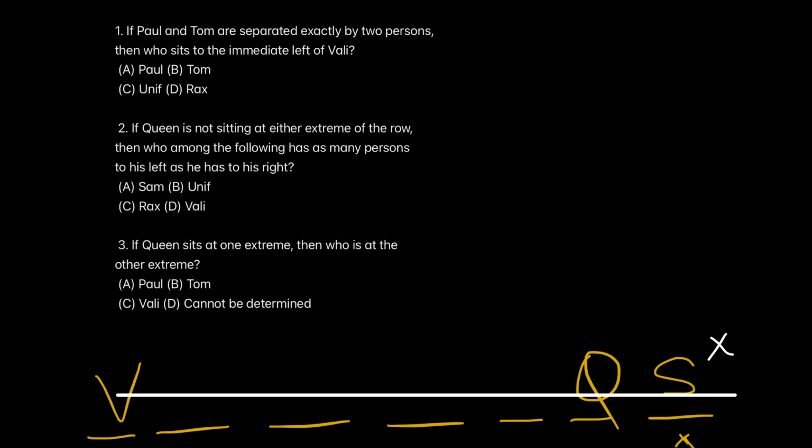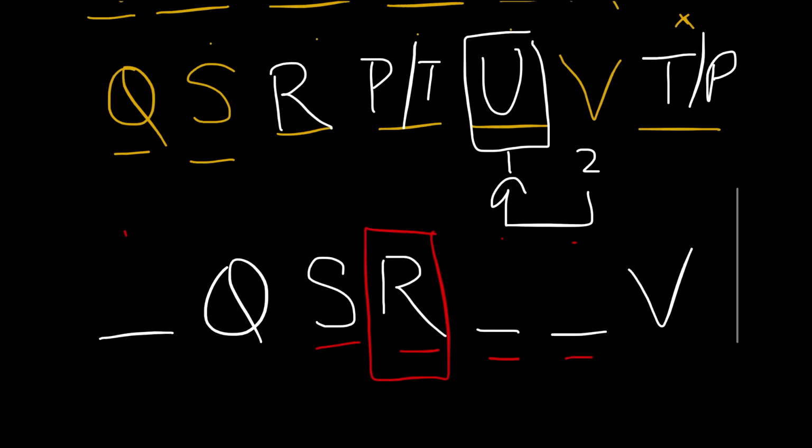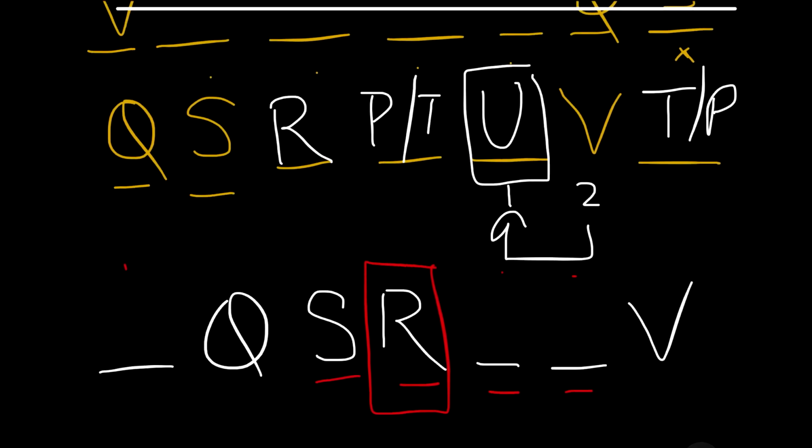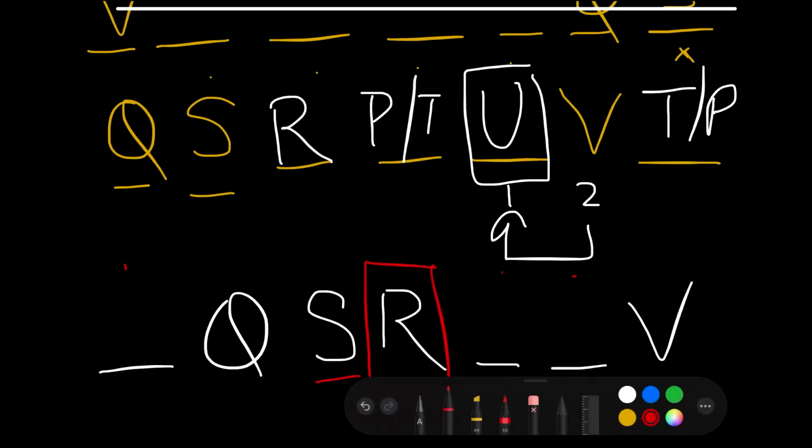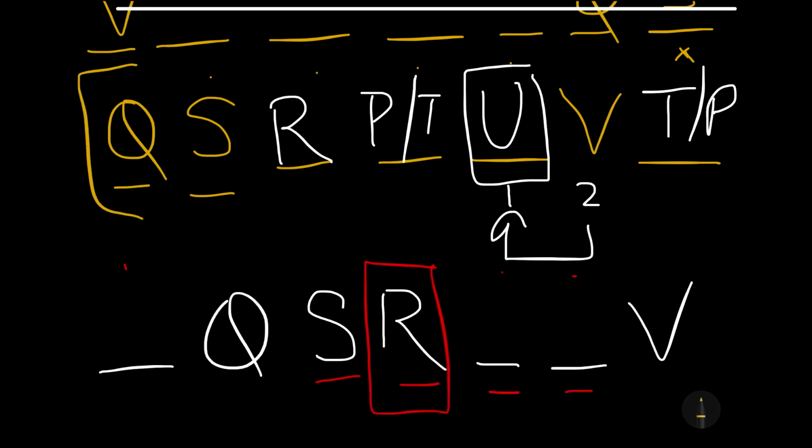Now comes the third and the most interesting question. If queen sits at one extreme, then who sits at the other extreme? You would say that the arrangement which we made earlier would help us to get the answer of this question quite easily. This arrangement, isn't it? But here we see that we have a slash over here.